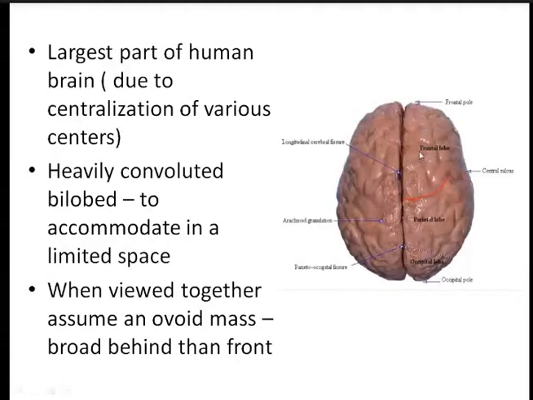When you view it from above, along with both the lobes, it assumes an ovoid mass, which is broader behind than the front. So this is the posterior part and this is the anterior part.